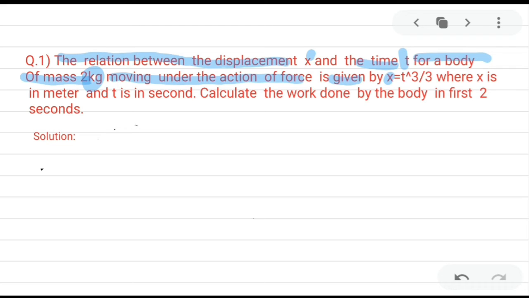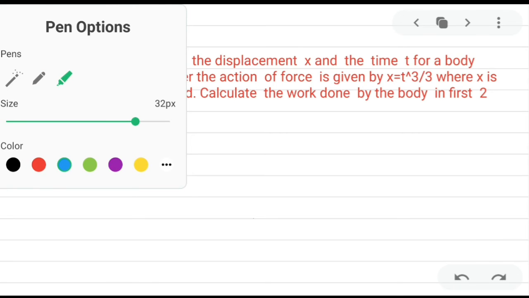The displacement is x = t to the power 3 divided by 3, where x is measured in meters and t in seconds. We want to calculate the work done by the body in the first 2 seconds.